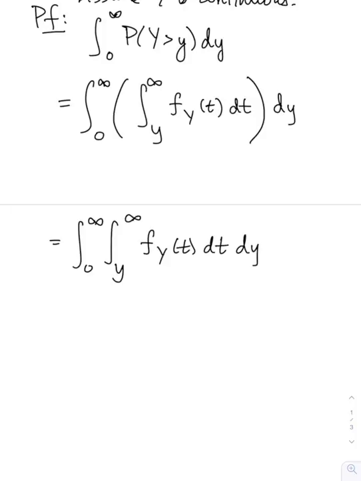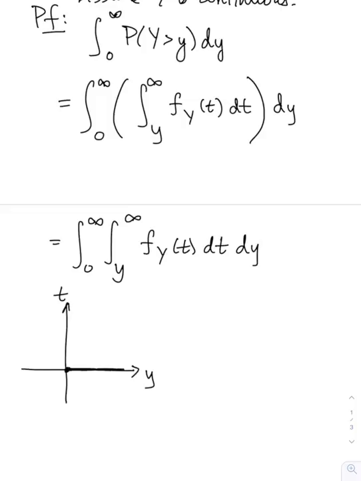dt dy. And let's look at that region over which we are integrating. Let me plot it here, in a yt plane. So I'm integrating, y is going from 0 to infinity.